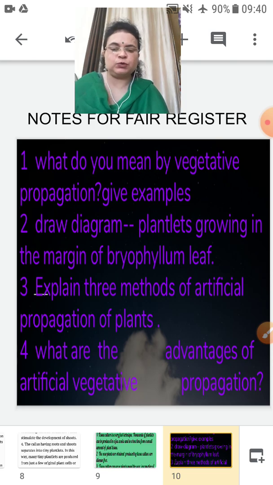Then you have to explain 3 methods of artificial propagation of plants. In this you need not make a diagram. Without a diagram you can write the definition and explain in your own words the methods of artificial propagation of plants. What are those? Cutting, layering and grafting. So you have to explain these. Question 4 is, what are the advantages of artificial vegetative propagation? I have explained this in your previous video.